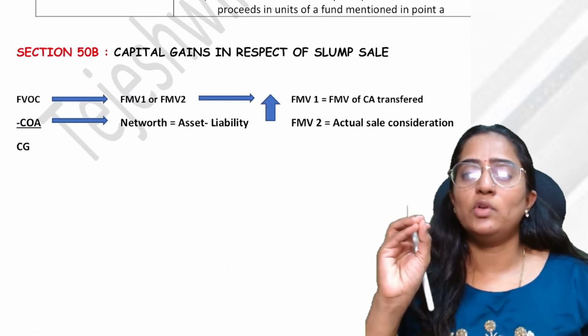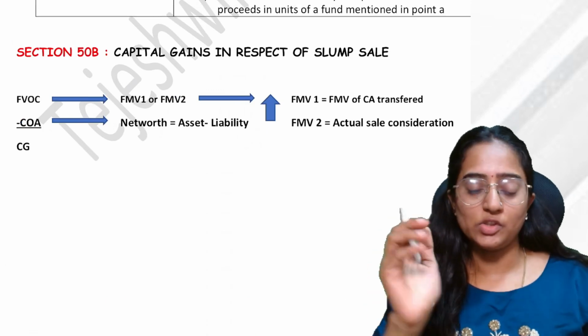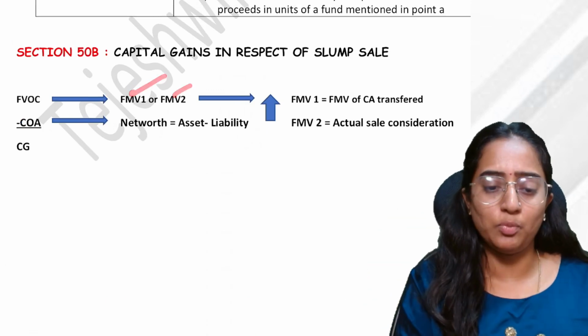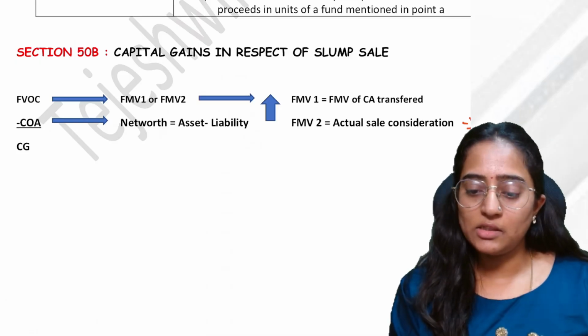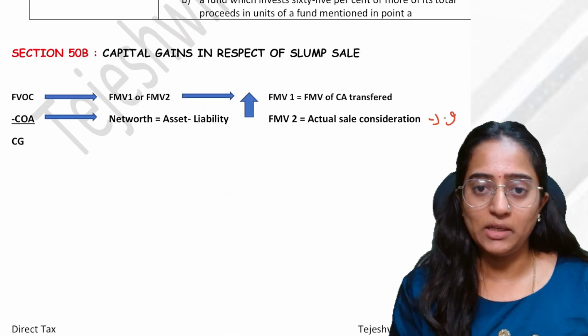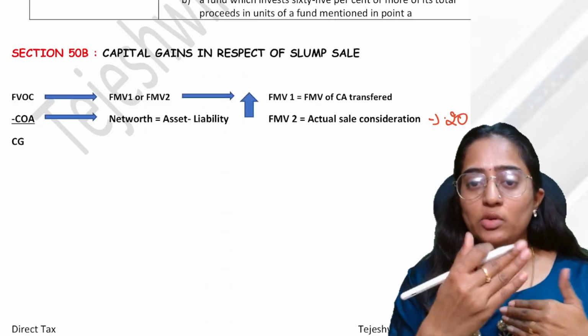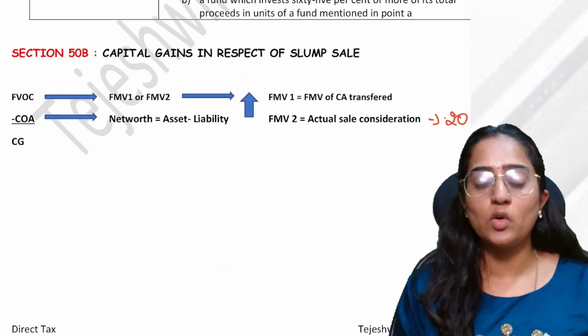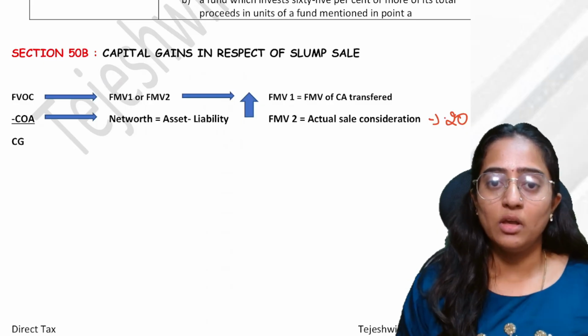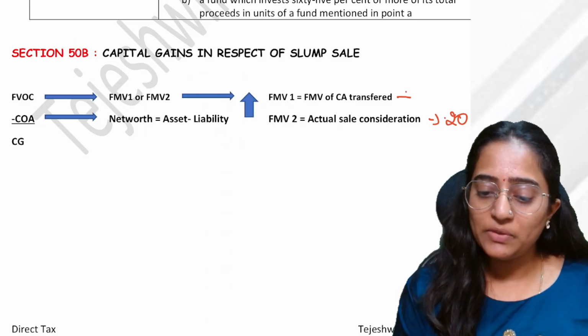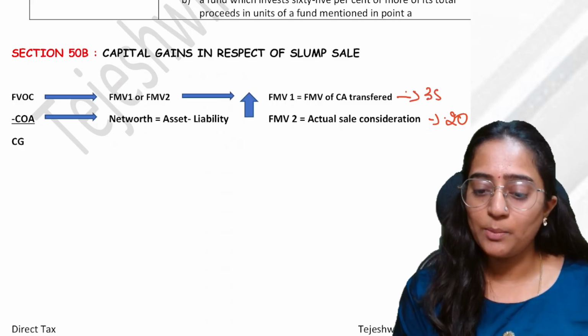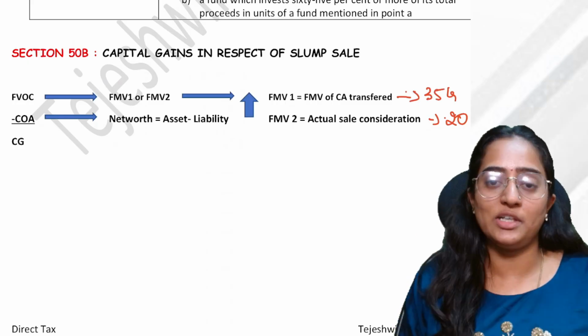See, why do you have to consider the full value of consideration as fair market value 1 or 2? Suppose your actual sale consideration which you have determined is 20. Okay. We both have decided it is for 20 crores. But the fair market value of the asset, when you have totaled it, is coming up to 35 crores. Think logically.